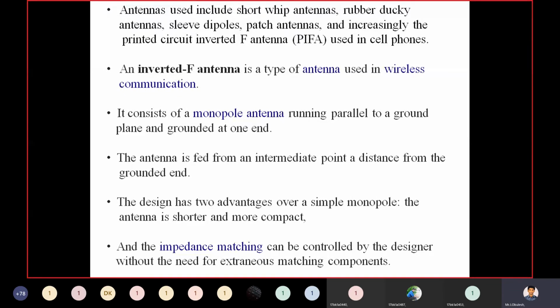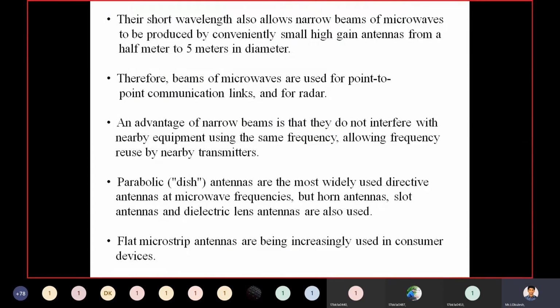for extraneous matching components. The short wavelength also allows narrow beams of microwaves to be produced by conveniently small high gain antennas, from a half meter to 5 meters in diameter.